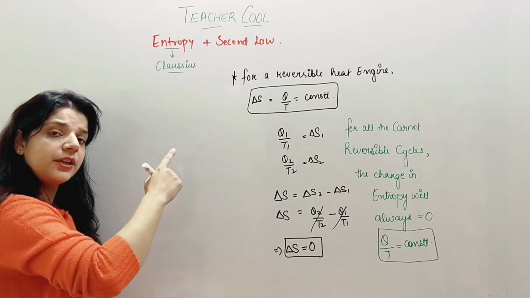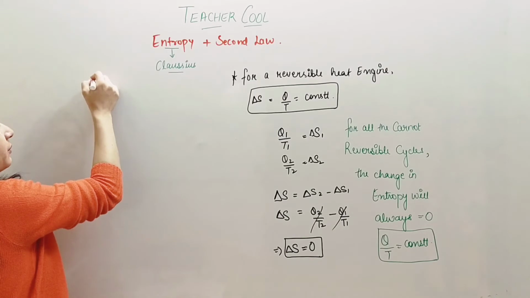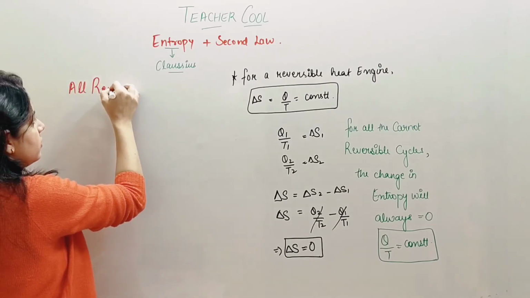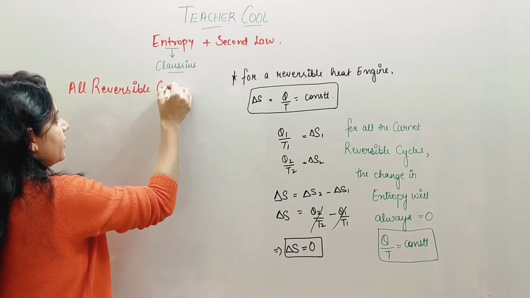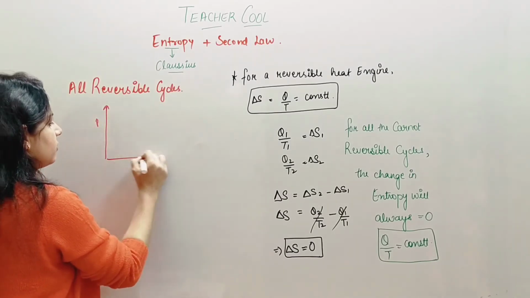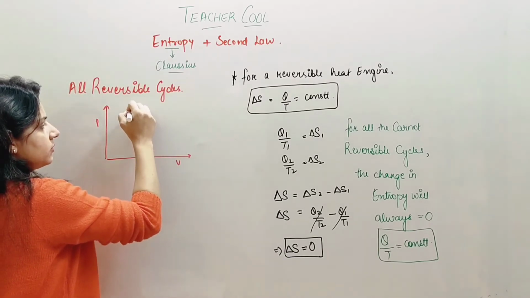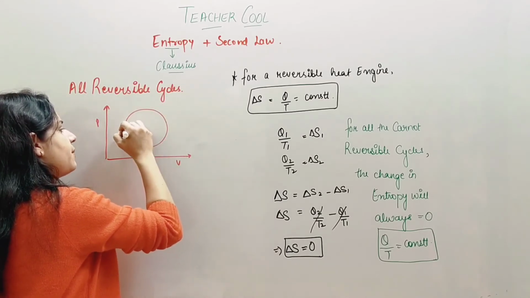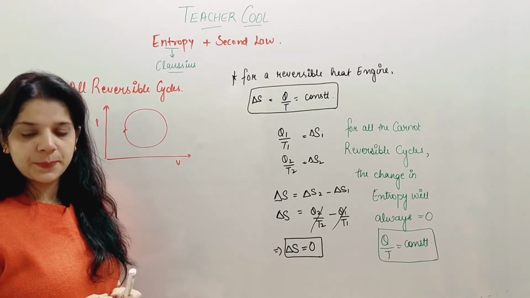Let's generalize it to all the reversible processes now. So I am writing here, for all reversible cycles, we will draw the graph P, V. Inside it, suppose I am taking any reversible cycle of random shape. This is my reversible cycle and it is occurring in the clockwise manner.